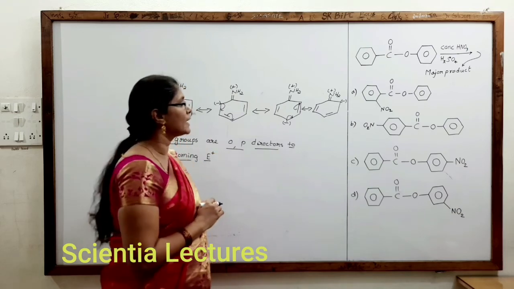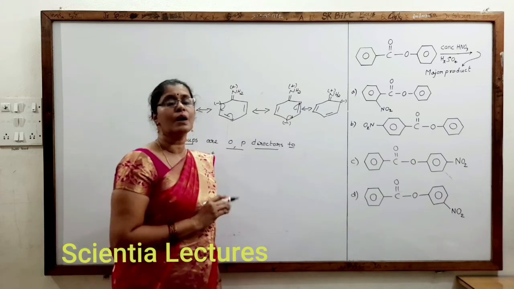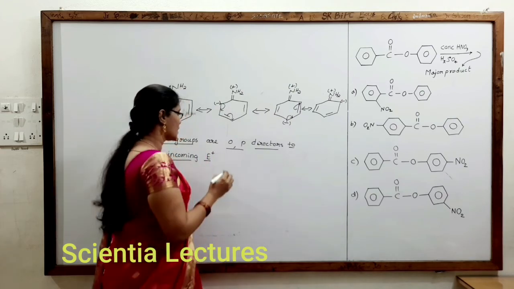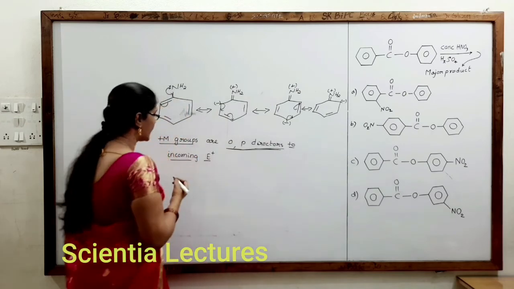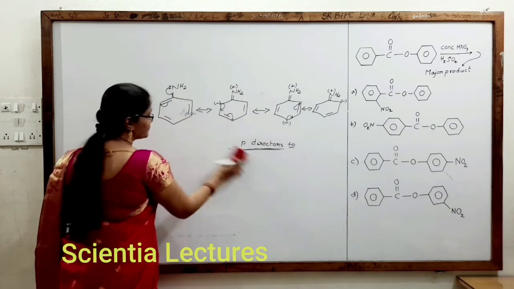I hope you have clearly understood why plus-M substituted benzene always attracts the incoming electrophile at ortho and para positions. So all plus-M groups, including halogens, are ortho-para directors to incoming electrophiles.